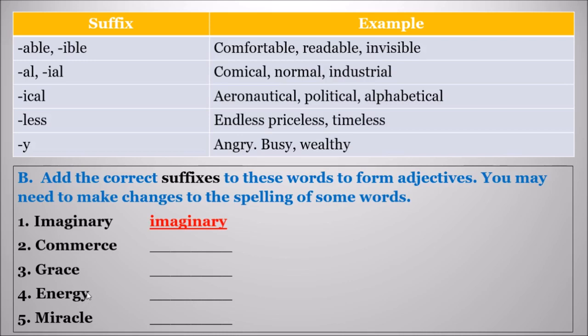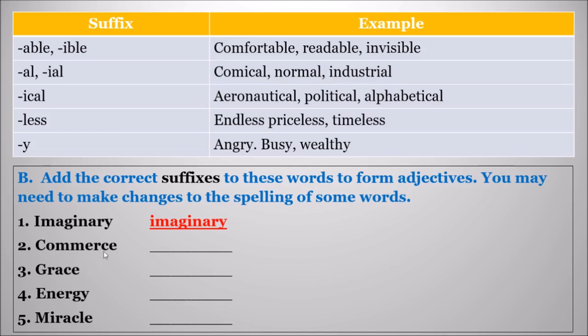We have to replace this Y with IC. The spelling is, start writing, ENERGETIC. Energetic. You have to remove this Y and change the spelling by adding the suffix.